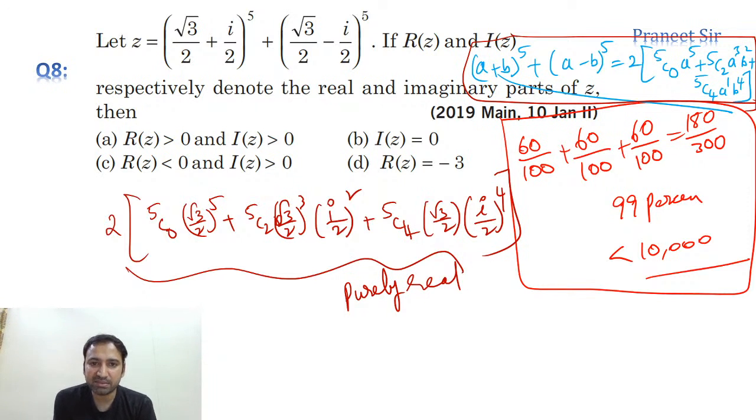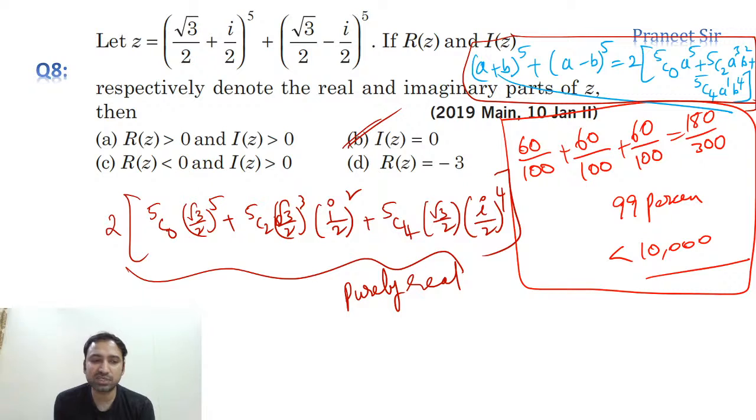If it is purely real, why? Because (i by 2) whole square is real, and (i by 2) whole power 4 is also real. So it is purely real. If it is purely real, can I say that the imaginary part of z is going to be 0? Can I say that? Simple, guys. Within one step we get the answer. It is just a small observation.